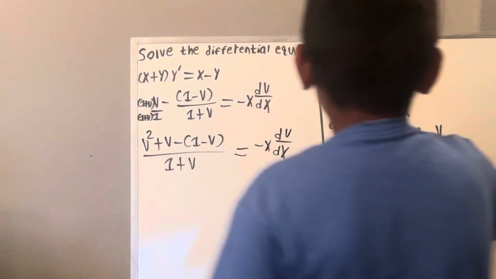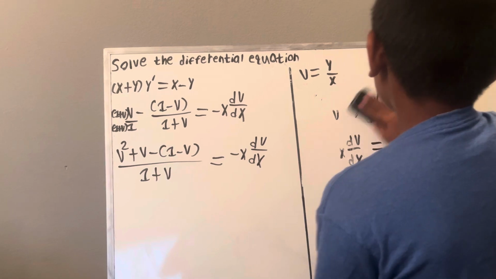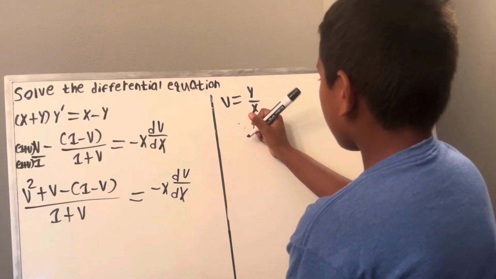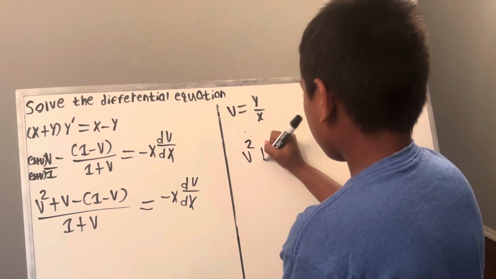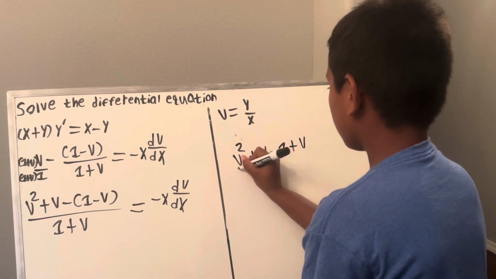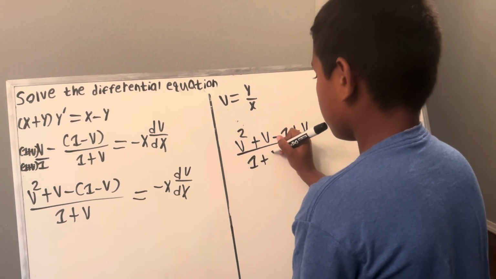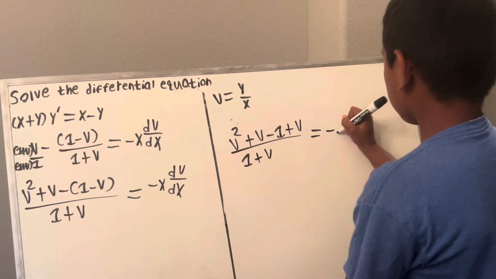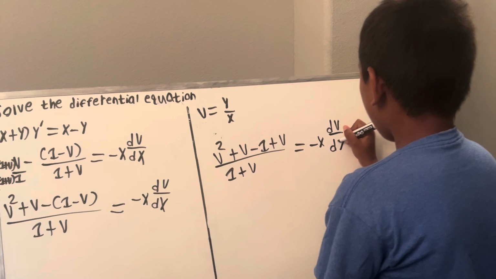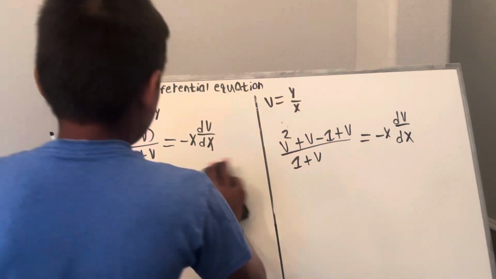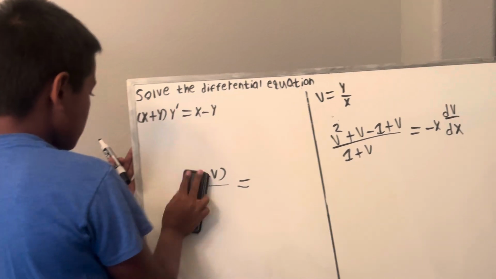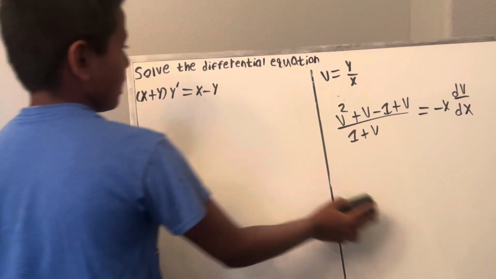So now I have v squared plus v minus 1 plus v over 1 plus v is equal to negative x dv/dx.